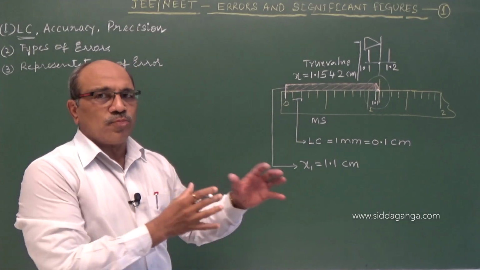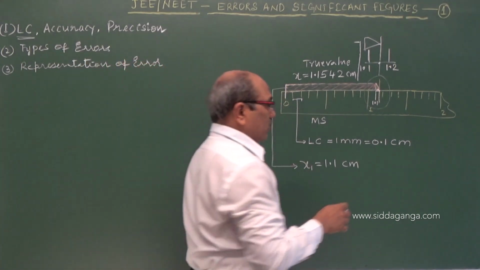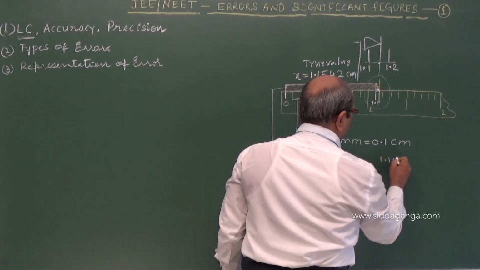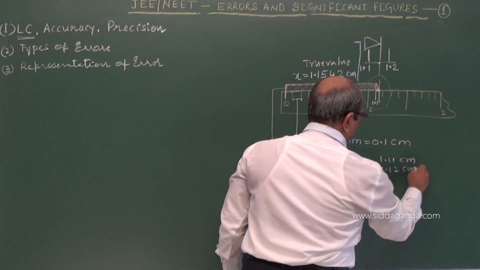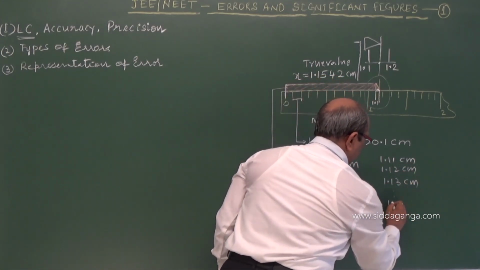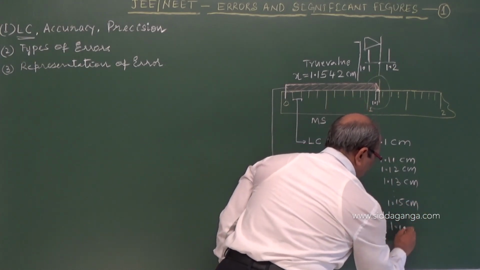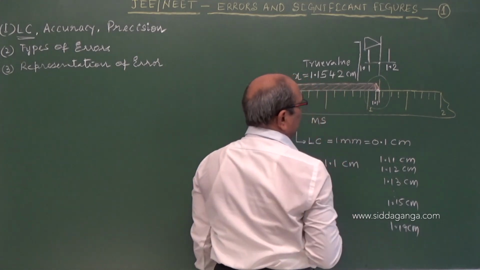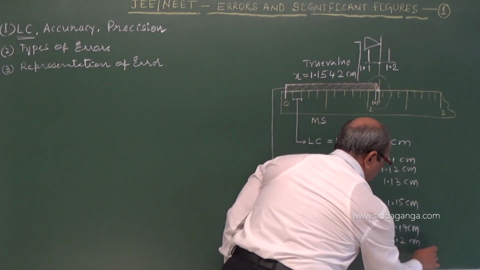If I allow a group of students to measure that length using this scale, different students will give different answers. One may say 1.1 centimeter, another 1.12 centimeter, someone 1.3, another 1.15 centimeter, someone may come up to 1.19 centimeter, and by fluke one may even say 1.2 centimeter.